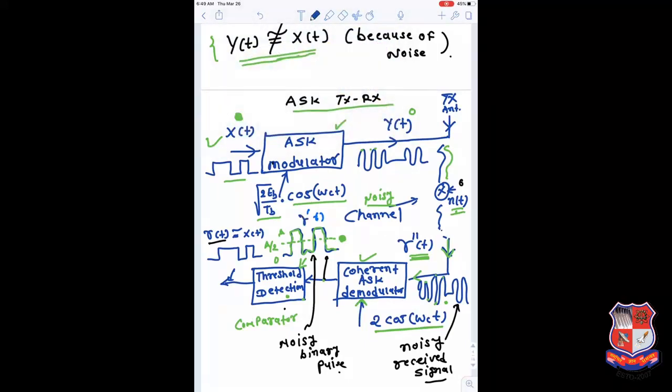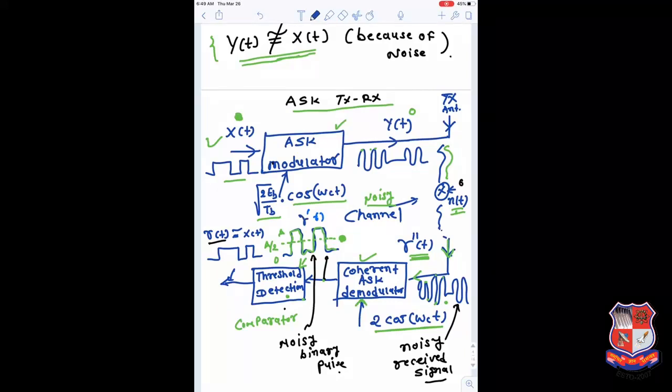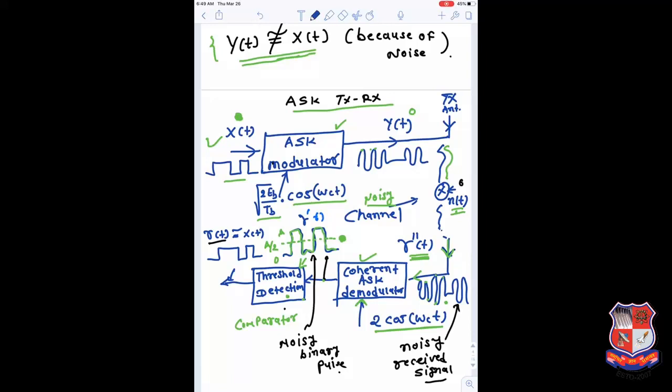So this is the one part. R dash of t is a signal in binary form but diluted by the noise, then passed through the threshold detection circuit. And if something is received below A by 2, it is rounded off as a 0. After passing through this threshold detection circuit, the pulse shape is retrieved, and this pulse shape is similar to your input signal x of t.